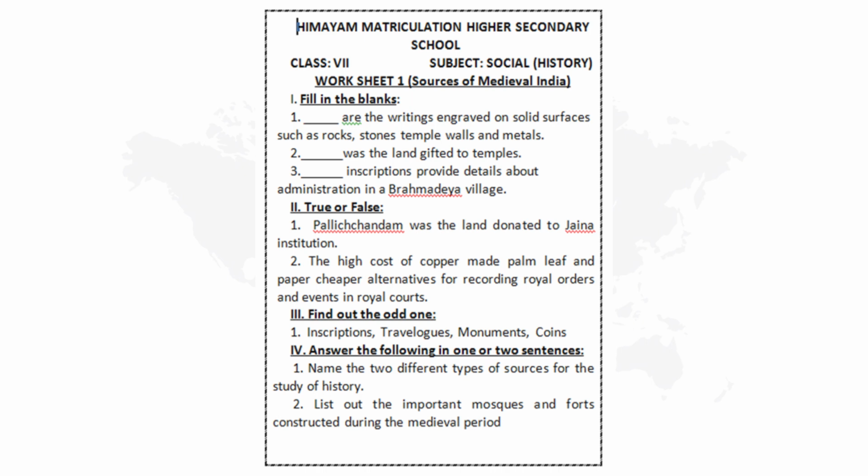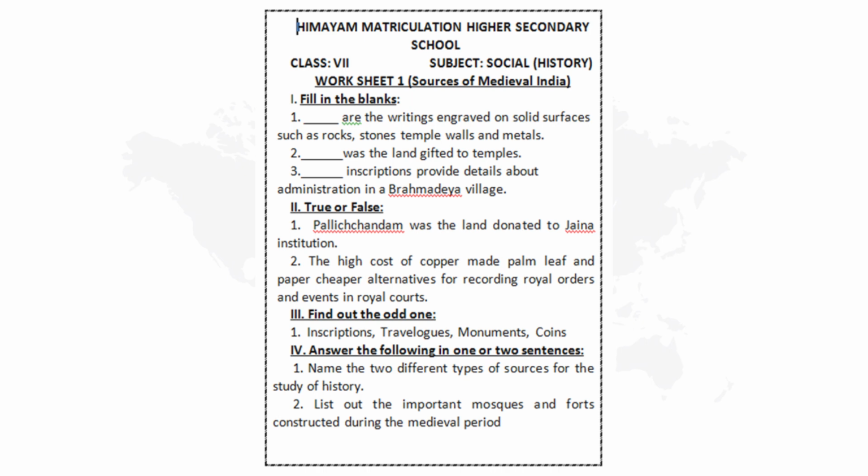Based on what all we have learnt so far, I have taken these questions from your book back only. I am going to read the questions. You just think, can you remember or not? Can you recall or not? The first question is, first Roman number is fill in the blanks. First question, dash are the writings engraved on solid surfaces such as rocks, stones, temple walls and metals.